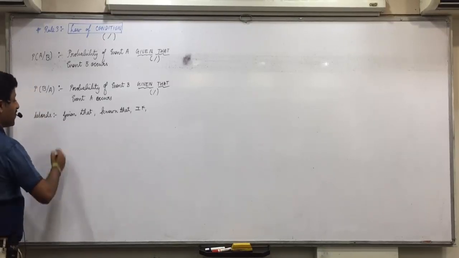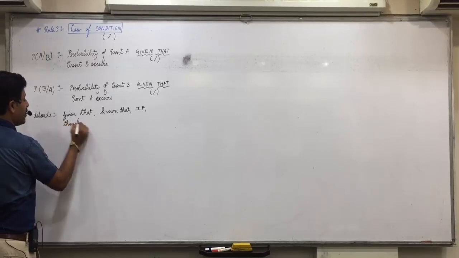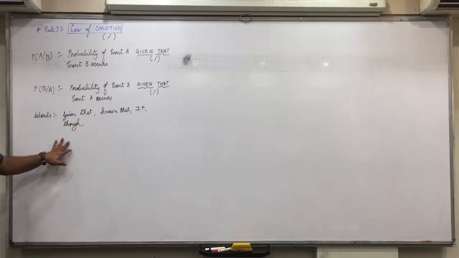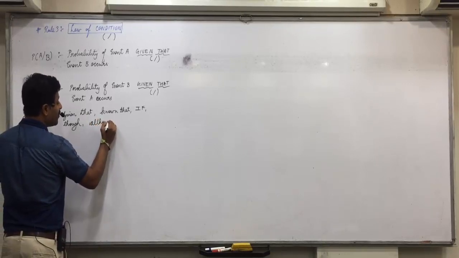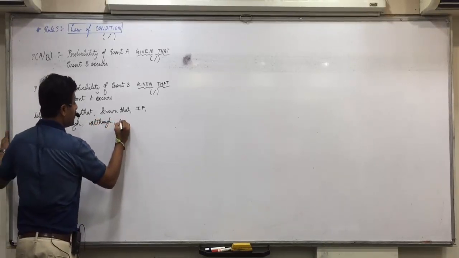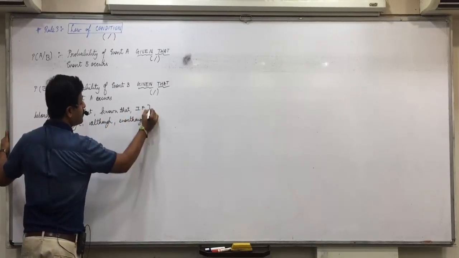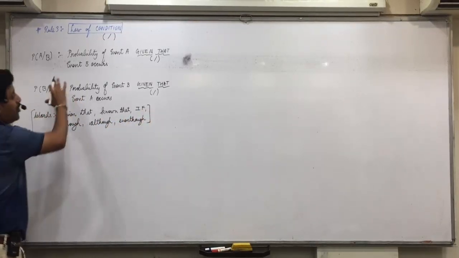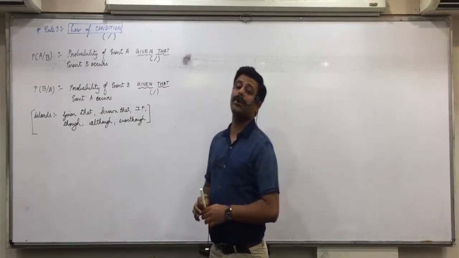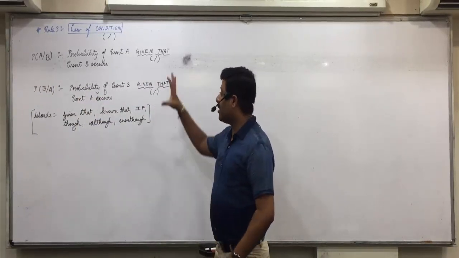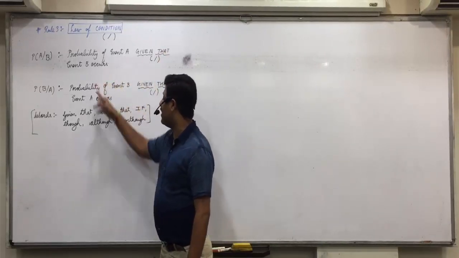Okay? If, then, though, although, even. You can read this in the same language as probability of event A known that event B occurs.